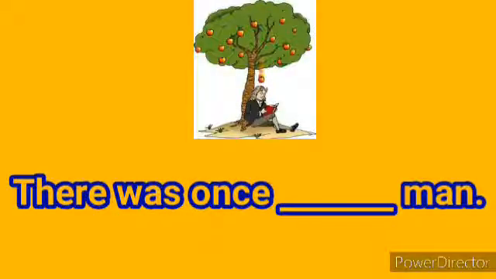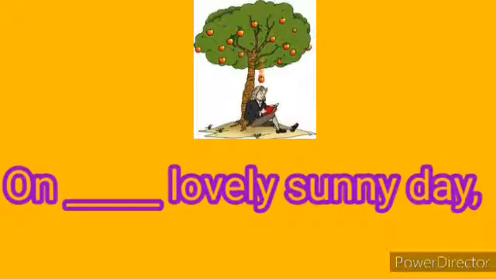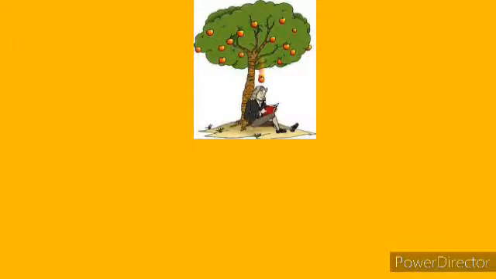There was once dash man. Which article will you use over here? A, because man starts with a consonant sound. On dash lovely sunny day. Here which article will you use? A, because again the word lovely starts with a consonant sound.